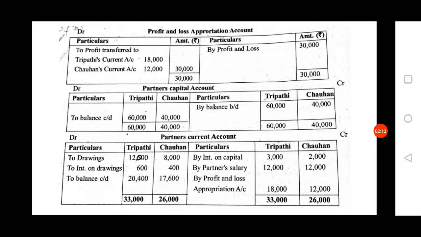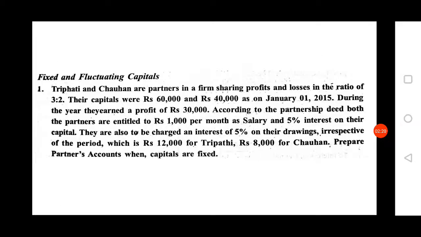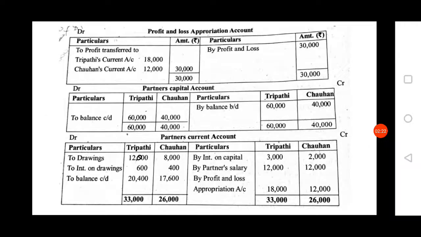And this 30,000 profit you have to distribute to the partners, Tripathi current account and Chauhan's current account, in their profit sharing ratio, that is 3:2. 30,000 into 3 by 5, then you will get 18,000. 30,000 into 2 by 5, then you will get 12,000.